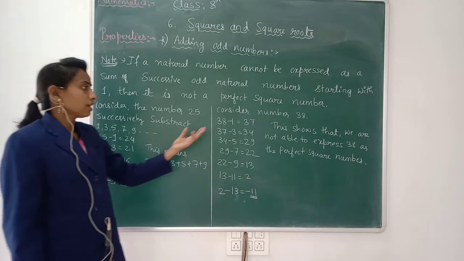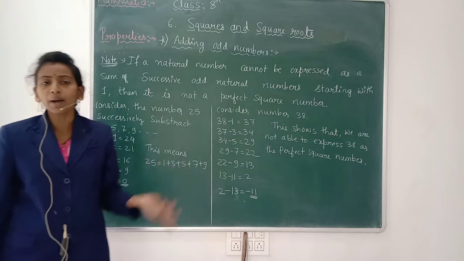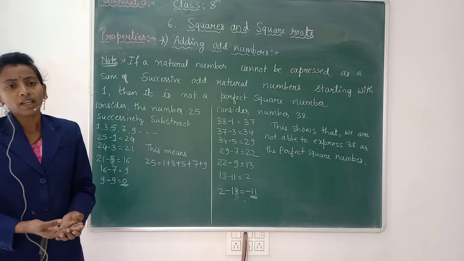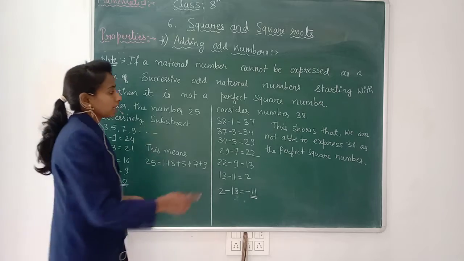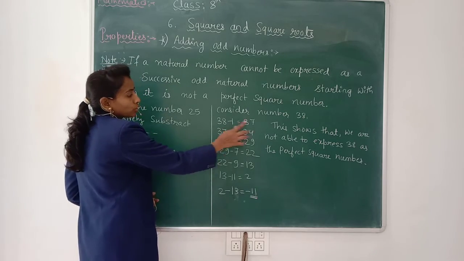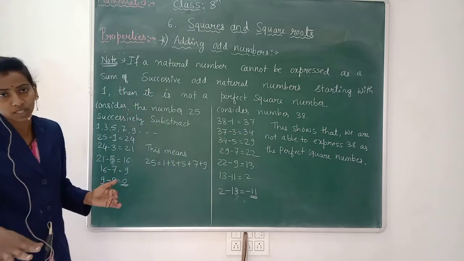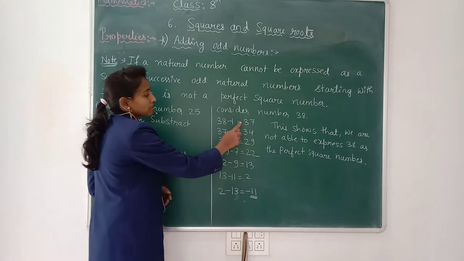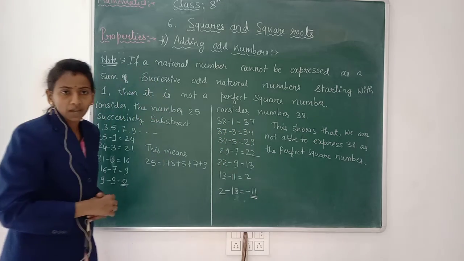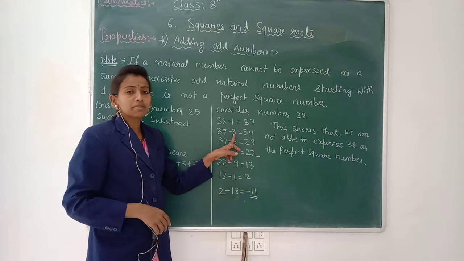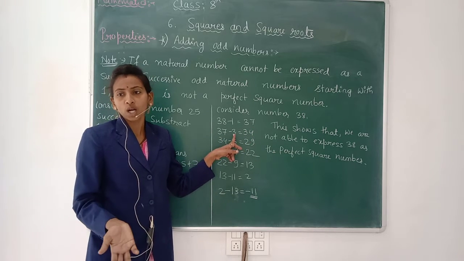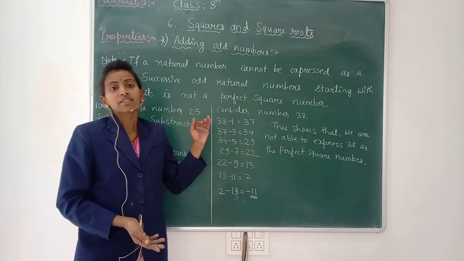So consider a number 38. Take any number, and starting from 1, you have to subtract. Started subtracting: 38 minus 1 is equal to 37. In that result 37, again I am subtracting the next odd number, which is 3.